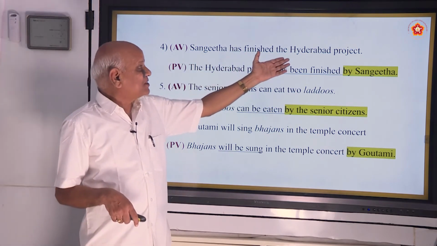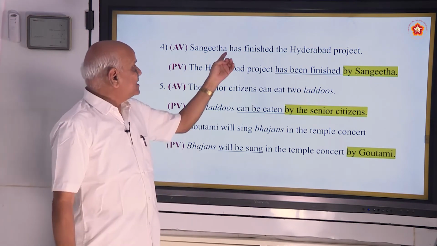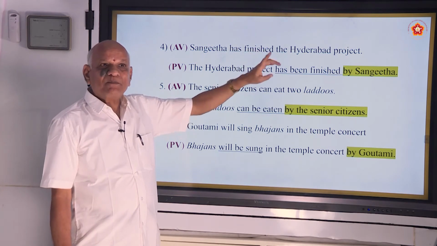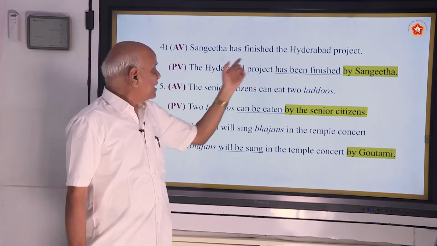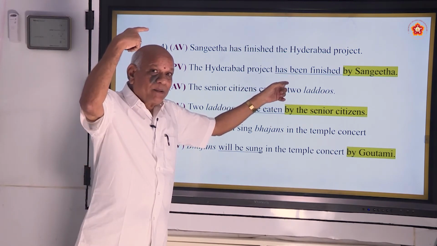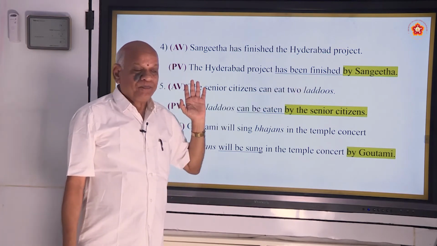Sangeeta has finished the Hyderabad project. She is an engineer. She has finished. What is the tense? Has finished, present perfect. Finished what? The Hyderabad project. The Hyderabad project has been. Go to that table. Has been finished by Sangeeta.